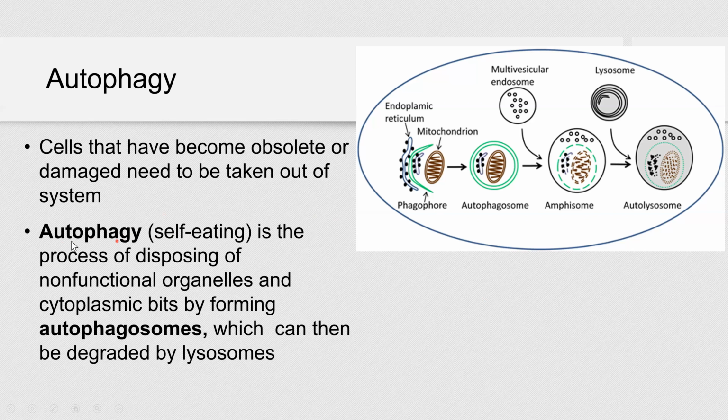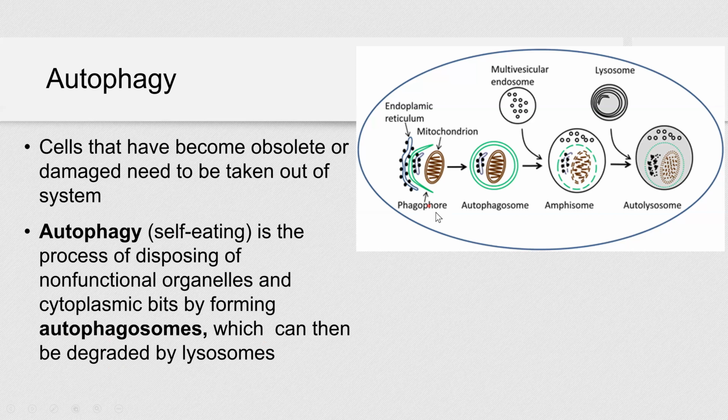Phagy means eating and auto means your cells pretty much eating themselves. It's a process of disposing of non-functional organelles, cytoplasmic bits, by forming autophagosomes, which can then be degraded by lysosomes. And this diagram shows you the process briefly, right? For example, you have mitochondria that is non-functional.